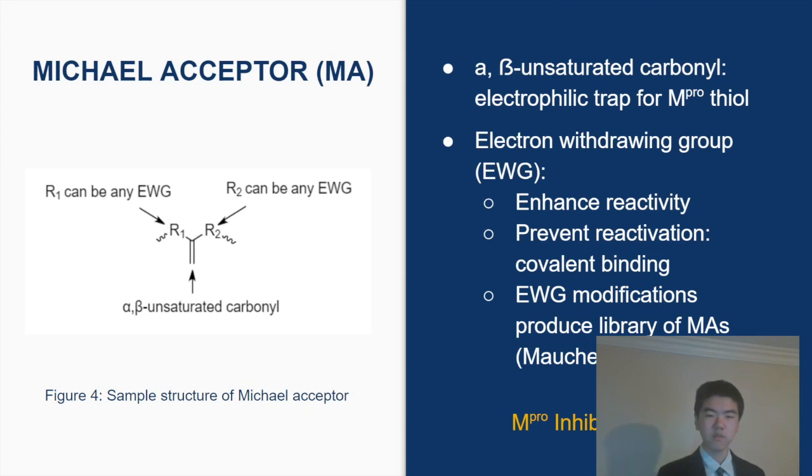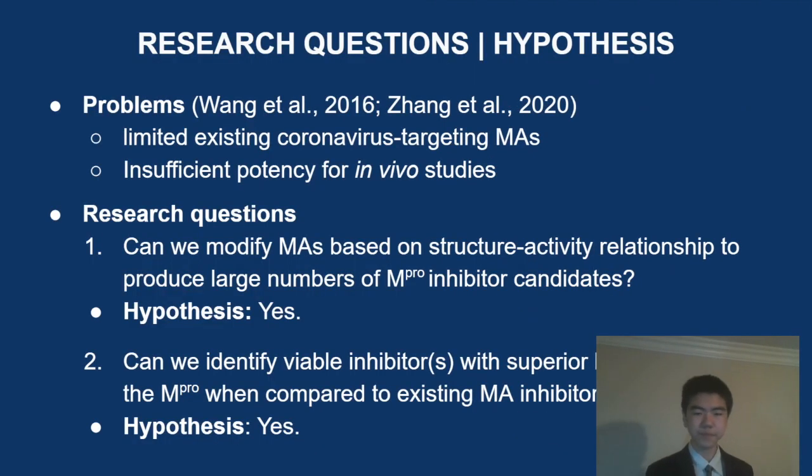Furthermore, these compounds have electron withdrawing groups, shorthanded EWGs, to either side, or both, to reduce electron density around the carbonyl, making it a better target while preventing enzyme reactivation after being inhibited by the Michael acceptor. Now, modifications to these EWGs at either side can produce large numbers of different Michael acceptors with varied efficacy against the Mpro. Thus, the problem statement: in the status quo, there exist limited coronavirus targeting Michael acceptors, of which none are sufficiently potent to justify in vivo studies.